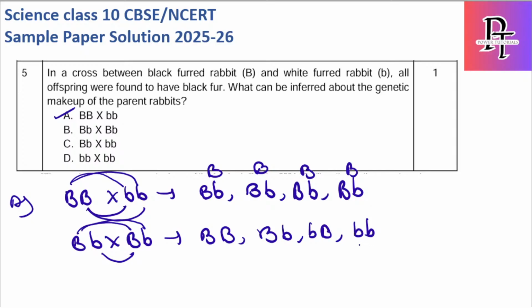What is small b? Both are same. So this will become capital B, fine. This is capital B, fine. This is also capital B, fine. But this is small b here. So here 75% are black fur, whereas 25% is against white fur.